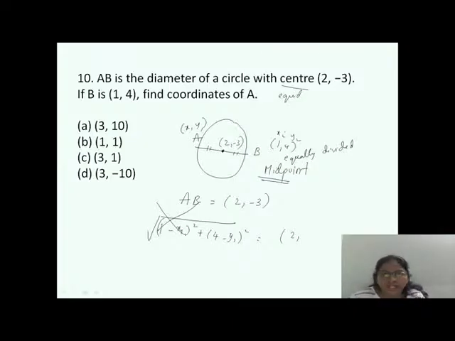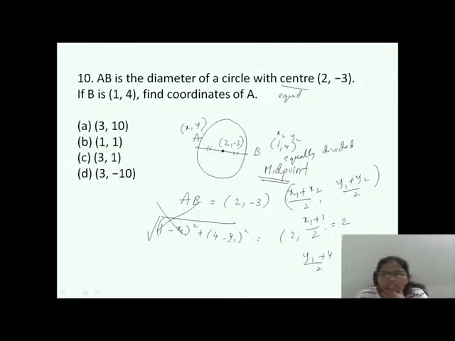Okay. So directly go with x1 plus x2 by 2. What is the midpoint formula? x1 plus x2 by 2 comma y1 plus y2 by 2. So we don't know x1. That is x1 plus x2 by 2, means x1 plus 1 by 2 will be equal to 2, and y1 plus y2 by 2, y1 plus 4 by 2 will be equal to minus 3.